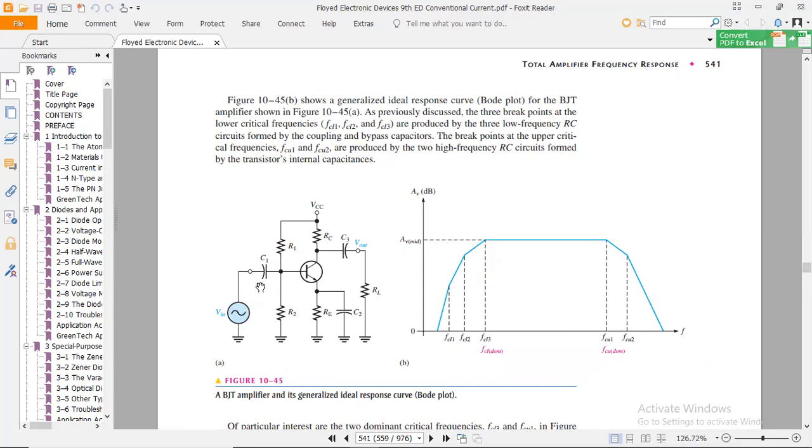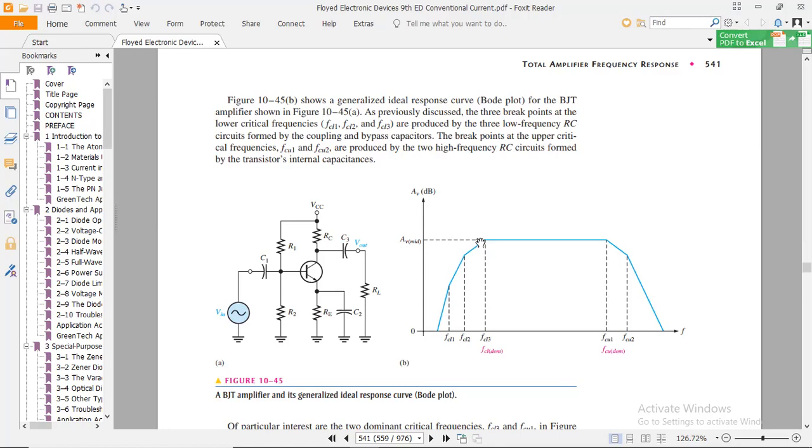We already discussed the Miller effect, with C1 and C3 as input and output coupling capacitors and C2 as the bypass capacitor. This shows an idealized response curve, a Bode plot, for the BJT amplifier shown in Figure 10-45A. As you can see, as previously discussed, there are three break points at the lower critical frequencies, the lower breakaway points in the Bode plot: lower critical frequencies 1, 2 and 3, respectively.